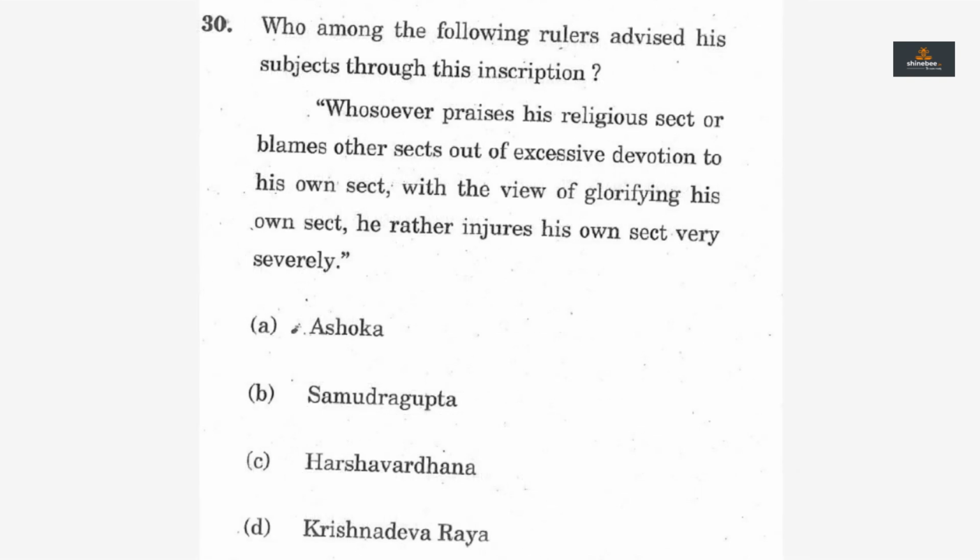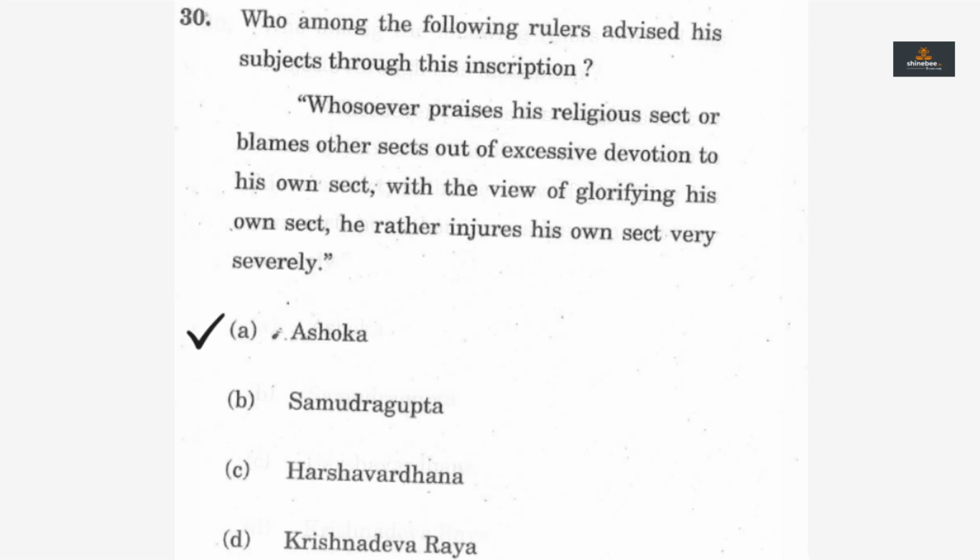The question in 2020 prelims which asked to identify a ruler who advised his subjects through inscription. In this question, for every ruler given in the options, try to recollect any instance from the ruler's life where he tried to advise his subjects through inscriptions. Based on what an average UPSC aspirant studies, among all options, we can identify that Ashoka did advise his subjects about his Dhamma through his inscription. But we cannot recollect any such instance from the life of other rulers given in options B, C and D. Therefore, the correct answer should be option A.